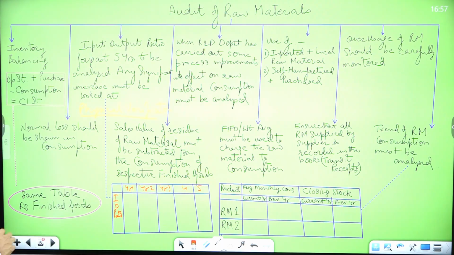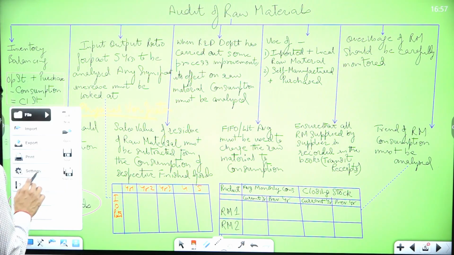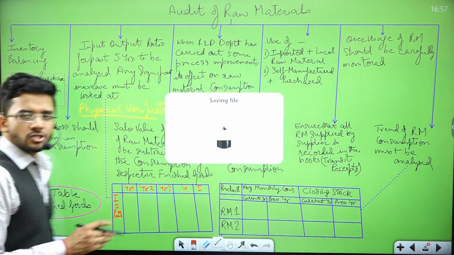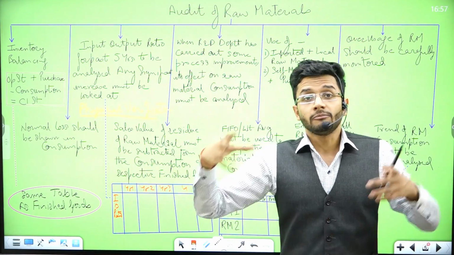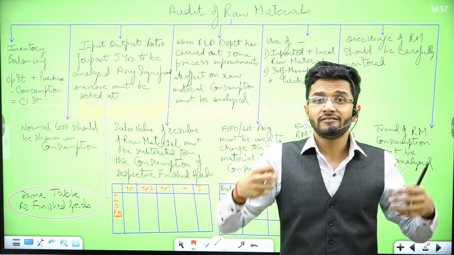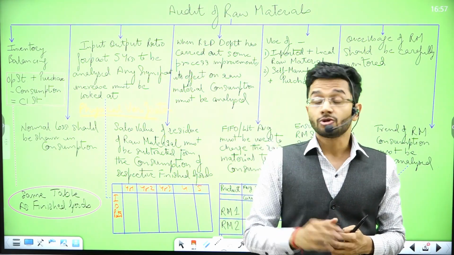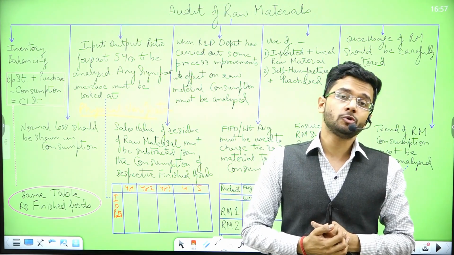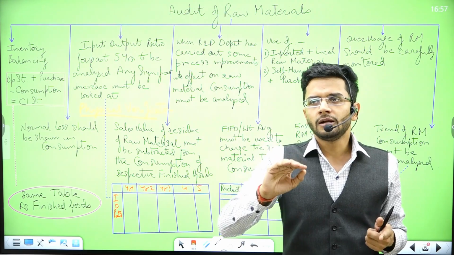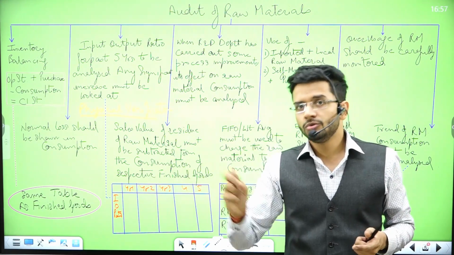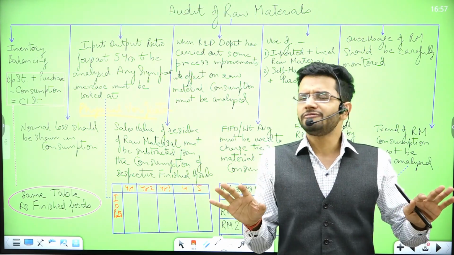So guys, this is how I'm going to compare the input output ratio. The essential element is that I should not significantly deviate from the input output ratio which I have earned in the past years. Yes, if last year it was 1.2, this year it has been 1.25 as compared to last year's 1.2. That's not a significant deviation.